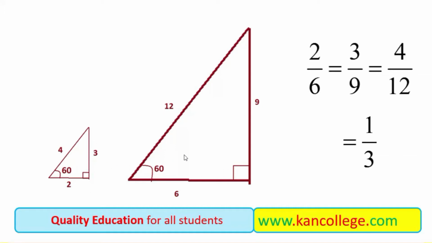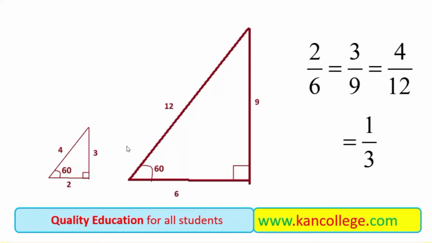They are not equal triangles. These two triangles are similar triangles, not the same triangles. These are similar in shape. So when the triangles are similar in shape, by having the same angles, then the ratio between their corresponding sides is always equal.